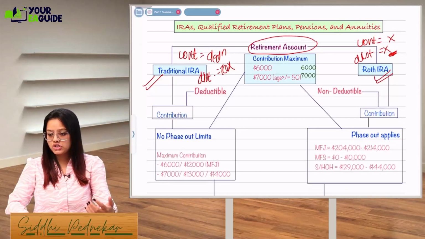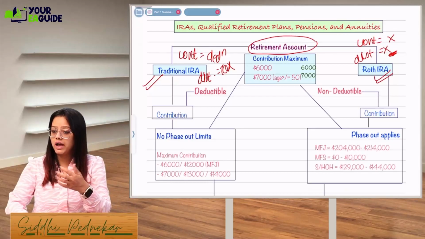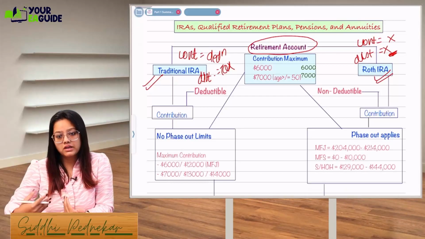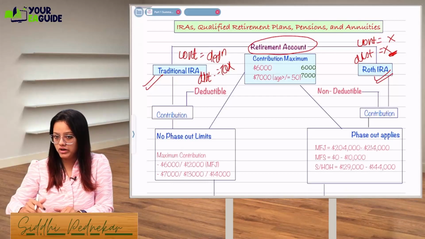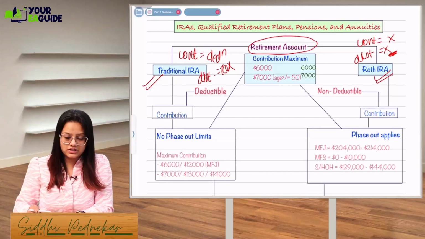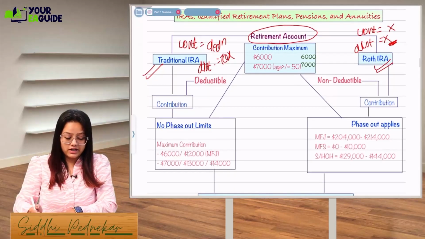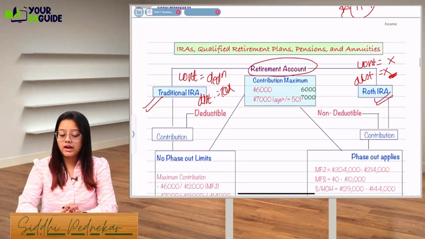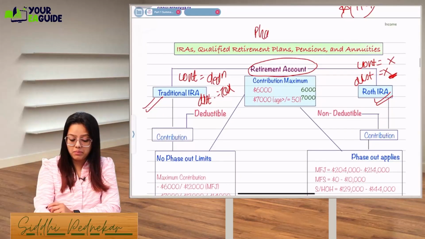You make the contribution, you take the deduction. You take the distribution, you'll have to make it taxable. Same way for the Roth IRA: when you make the contribution, no deduction will be allowed. When you take a distribution, no tax will be levied. So that is why you'll have to understand that the phase out limits are important. Here the phase out limits are important.